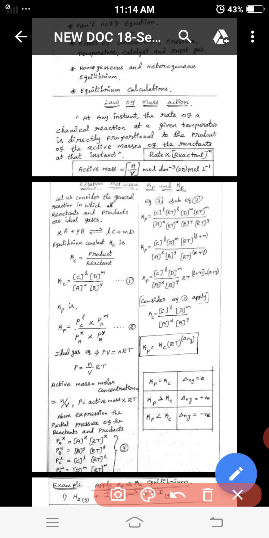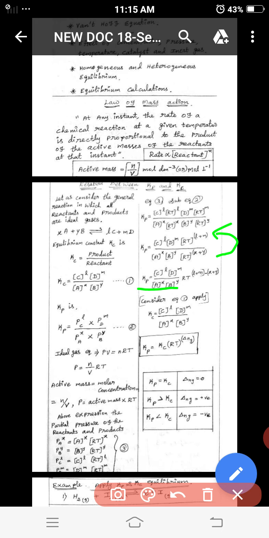Here we apply equation 3 to equation 2. In the product position we substitute C power l and D power m with RT powers, and divide by the reactants, A power x and B power y, substituted likewise. Simplifying, we collect all the RT powers: RT power l plus m in the numerator, and RT power x plus y in the denominator. So we get [C] power l, [D] power m, RT power l plus m, over [A] power x, [B] power y, RT power x plus y, which is simplified further.